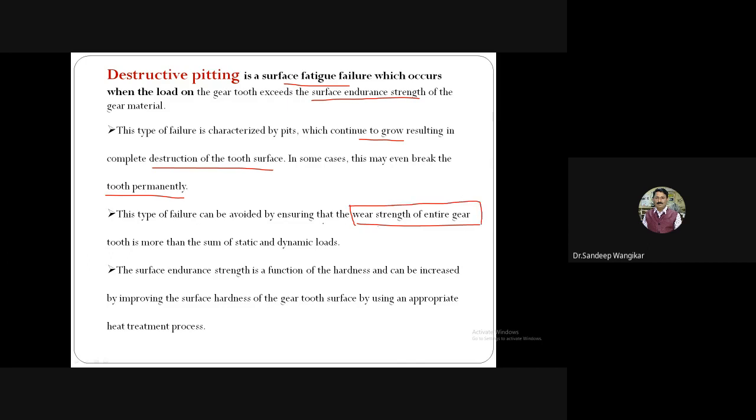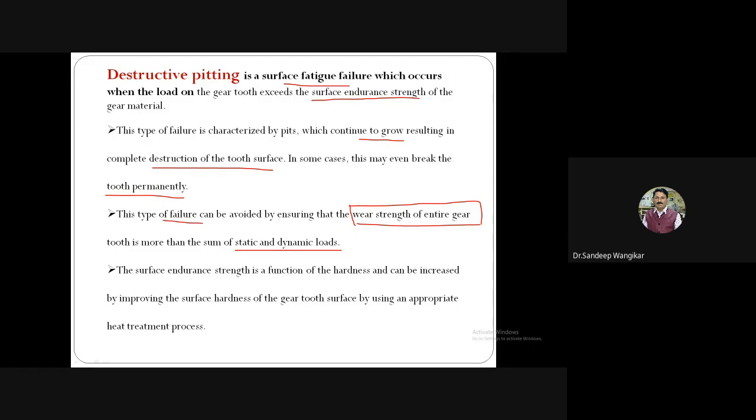So we ensure the wear strength is more than the sum of static and dynamic load. Whatever the static and dynamic loads acting on the gear, our wear strength should always be greater than the static and dynamic load. By what amount? Here is the concept of factor of safety. I am taking the complete design procedure also here. So if this care is taken, then this failure can be avoided.